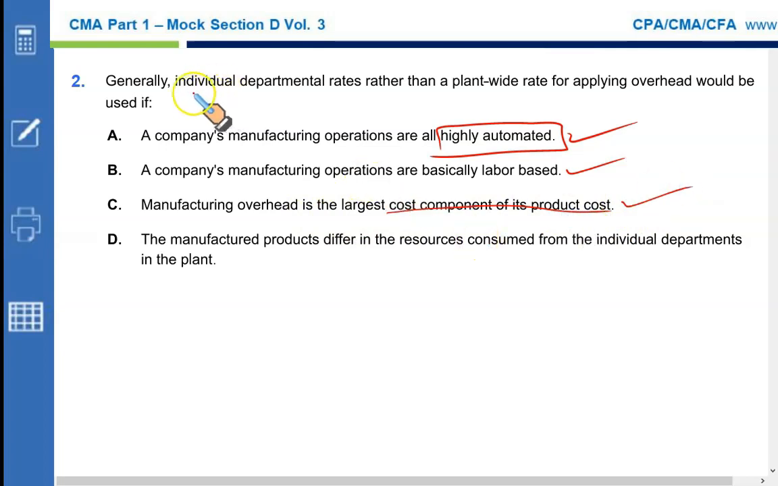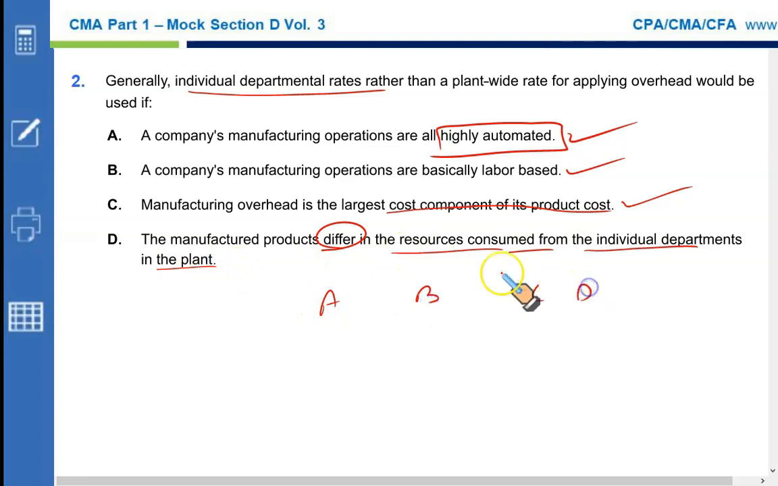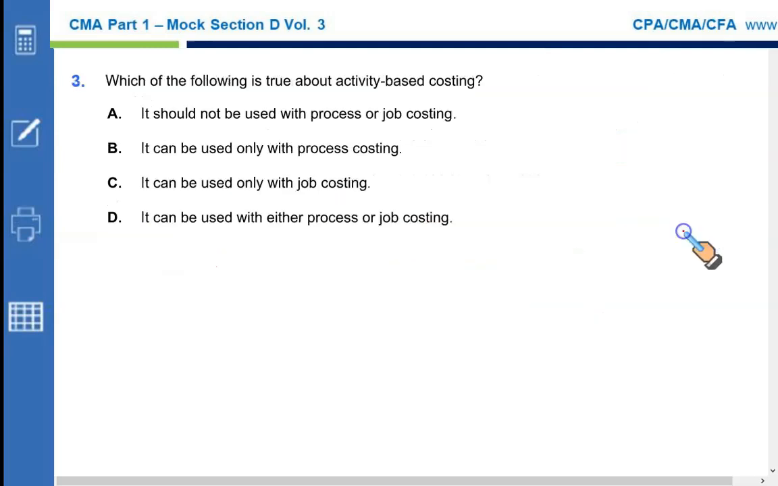Why do we use individual department rates? When your products move through different departments and they consume services and efforts in a different way. The manufactured products differ in the resources consumed from the individual departments in the plant, from department A to B to C to D. In this case, we should have a separate rate for department A, B, C, D. So that would make option D to be the correct option.